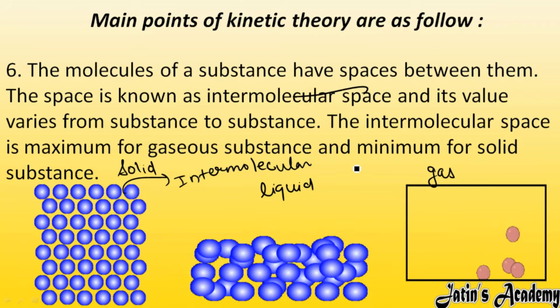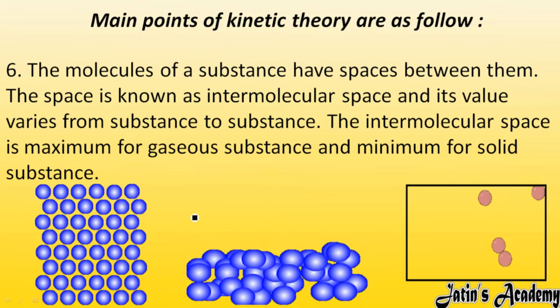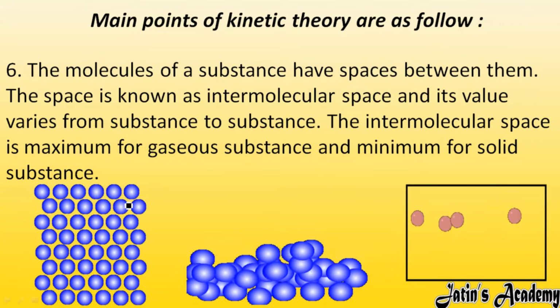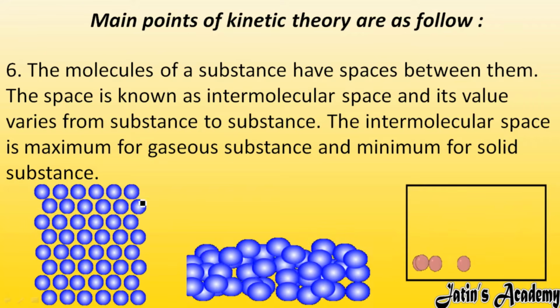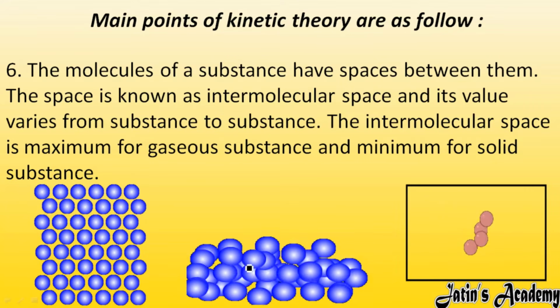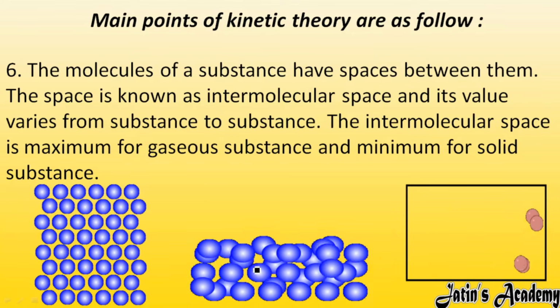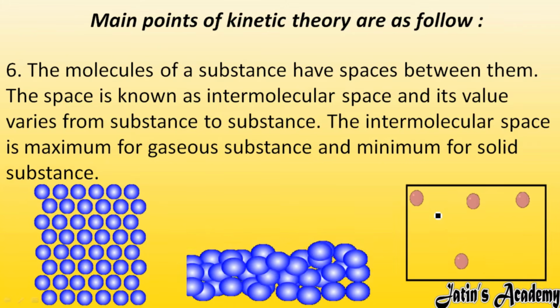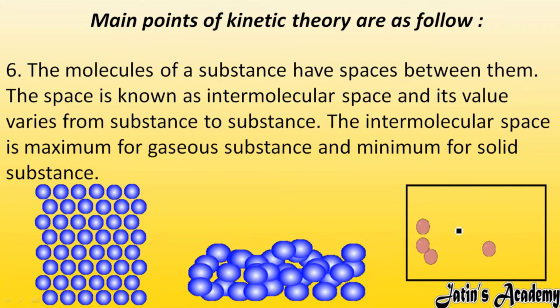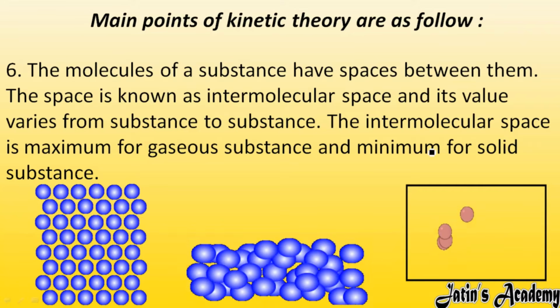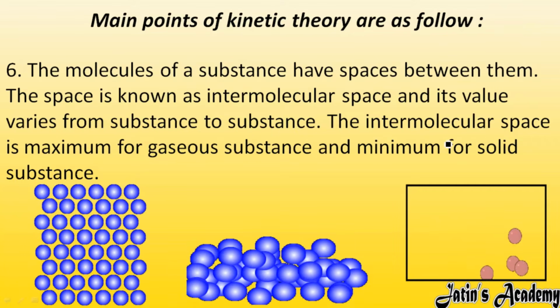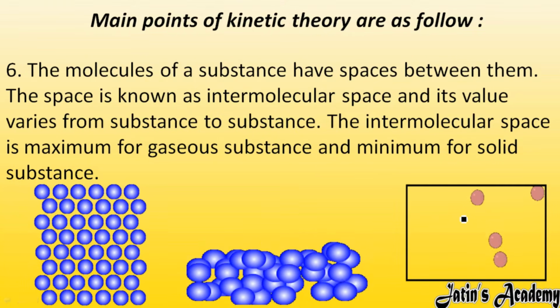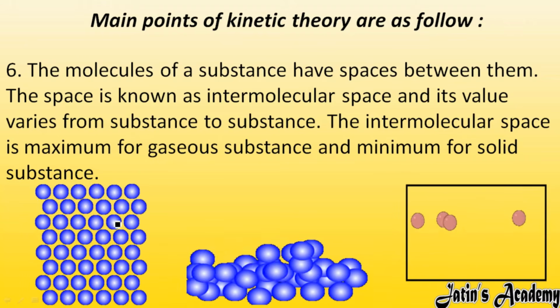This intermolecular space is very small in solid, some space is there in liquid, and it is largest in gases. So it is written the same: the intermolecular space is maximum for the gaseous state and minimum for the solid state.